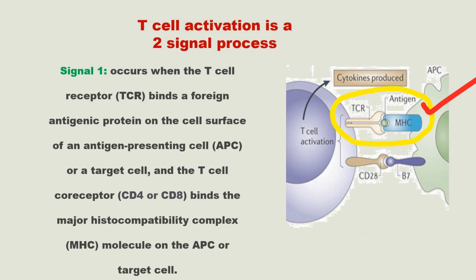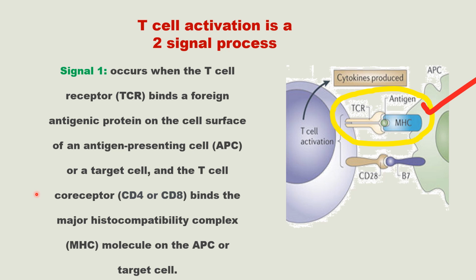T cell activation is a two signal process. That means for the activation of T cells, two signals are required, primary and co-activating signals. Let's see signal 1.